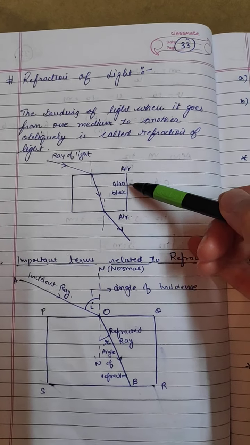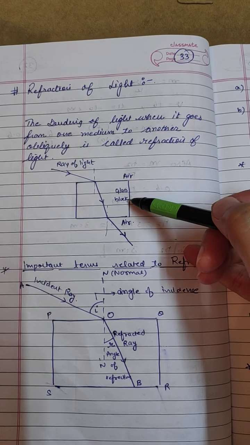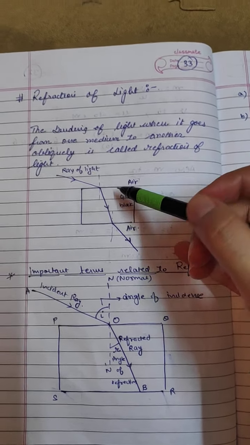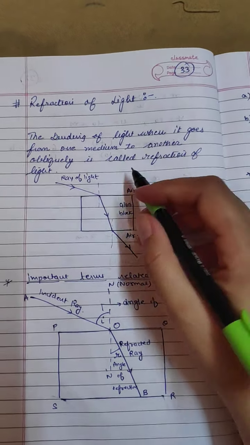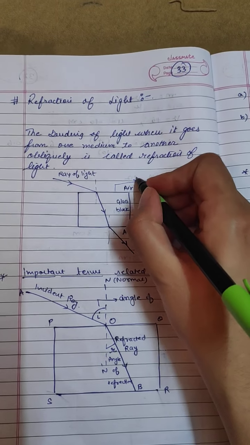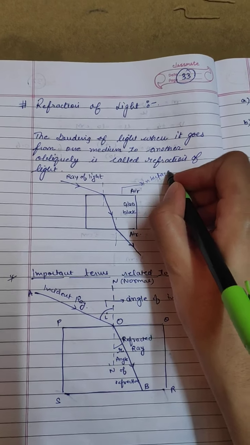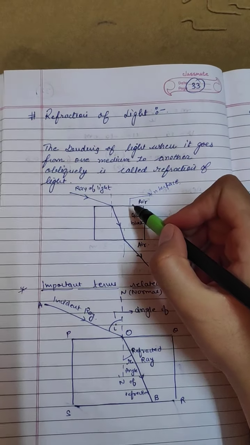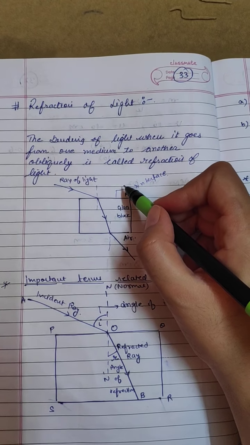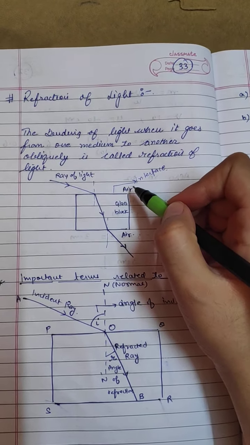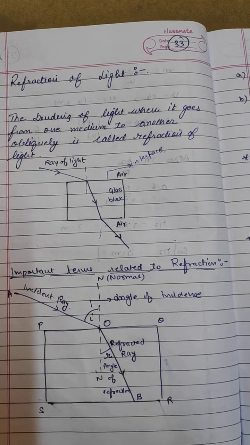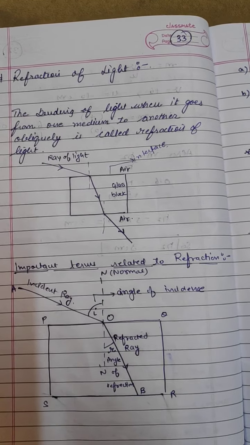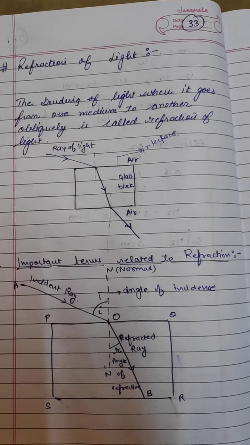For example, I have taken this glass slab or glass block, and a ray of light is incident on this interface. This thing is called the interface. Why is this called the interface? Because this is separating the two media. Which two media? Air and the glass block, or you can also say glass slab.